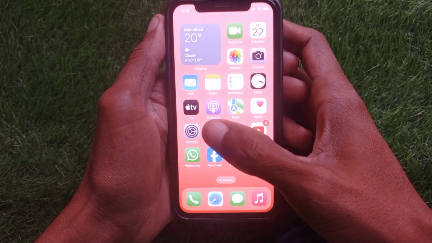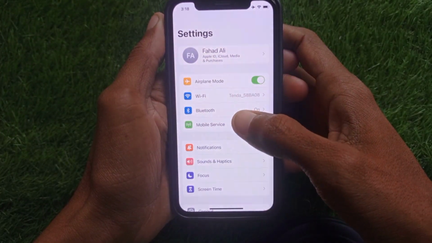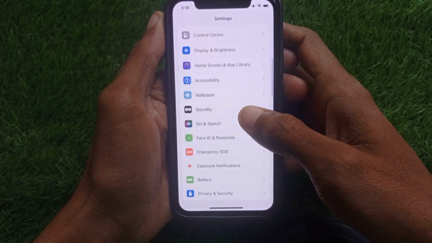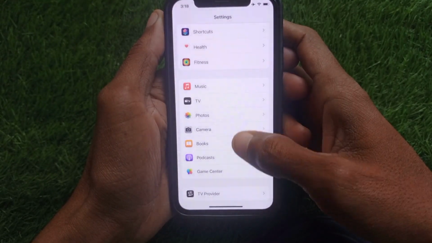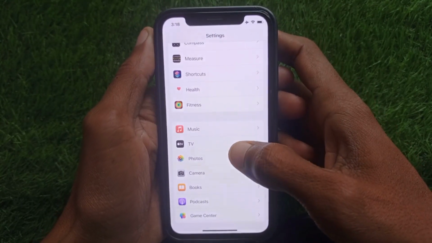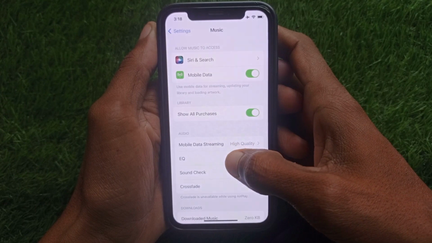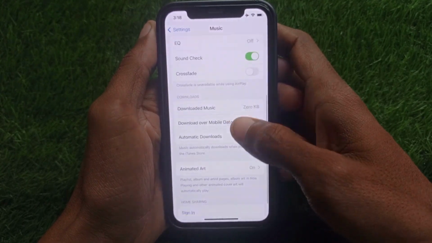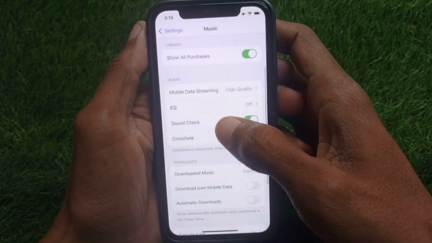So guys, first of all you need to open your settings on your iPhone, and after opening your settings, simply scroll down, and from here you need to find the Music app. As you can see here, the Music app is here. Simply open the app, and after this scroll down. After scrolling down you will find the option of EQ.